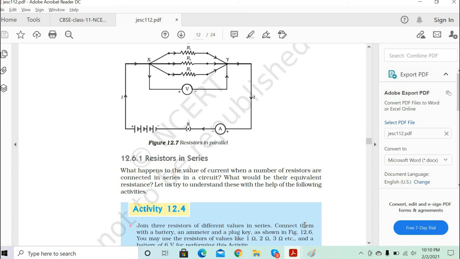See, 10, 20, 30. What is the smallest resistance? 10 ohm. When you found the equivalent resistance, it came less than 10. So whenever you want to reduce the resistance in the circuit, you can connect them in parallel.